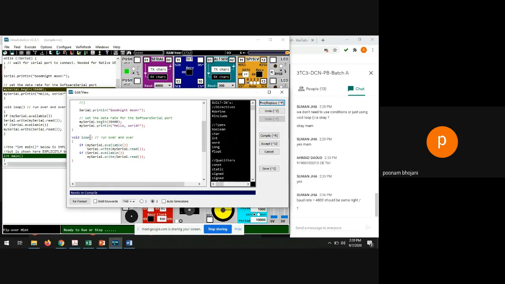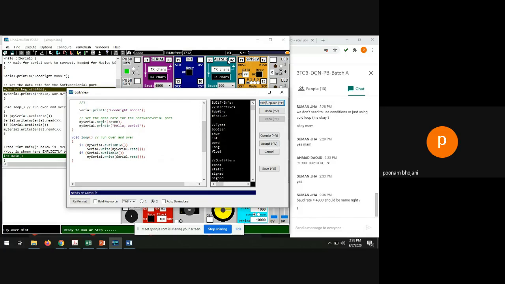If I want to use a loop, in the loop, what I want to do is, if anything on my serial port is available, it means whenever we are mentioning pins 2 and 3, if pins 2 and 3 are free, then only my serial port will be available, otherwise not.